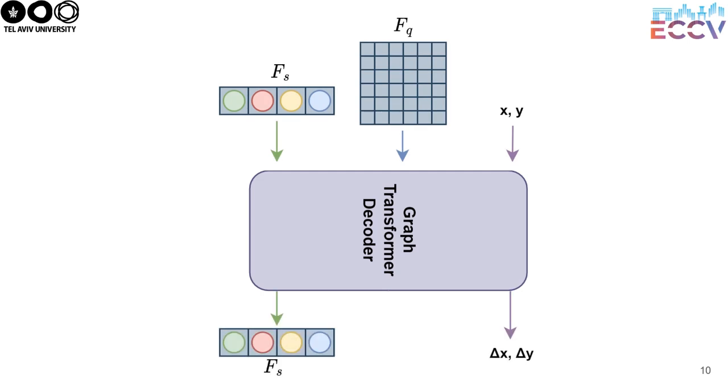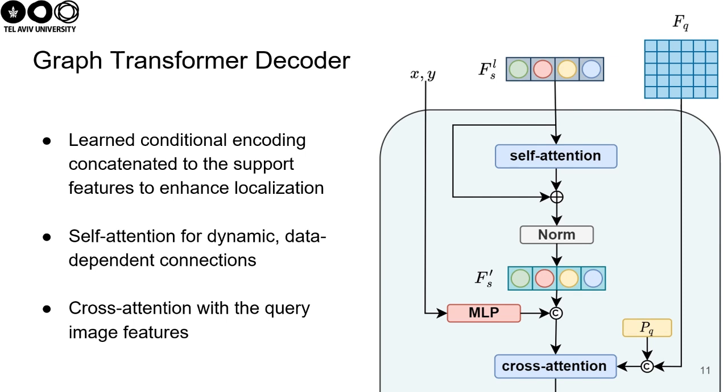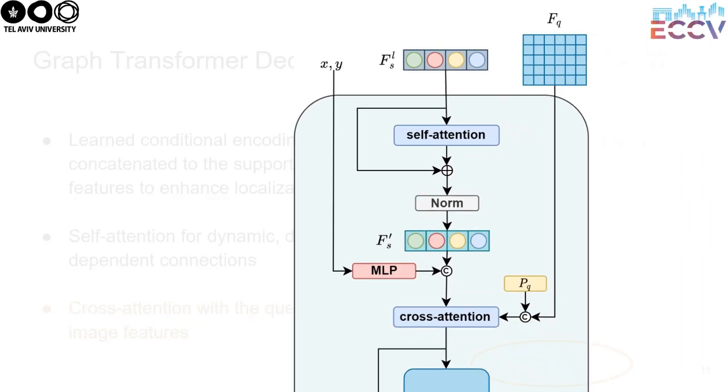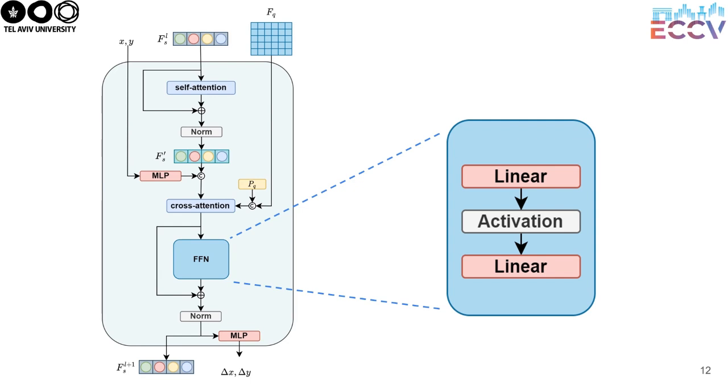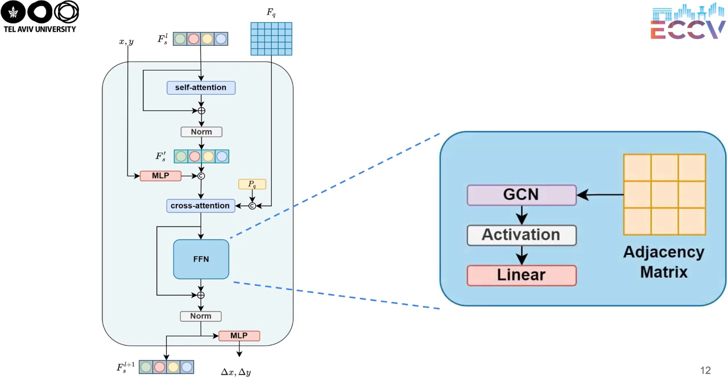We implemented the structure prior into the transformer decoder. Specifically, our design is based on CAPEformer, changing the decoder to a graph-based module. The decoder has three main components: self-attention, cross-attention, and a feed-forward network. Self-attention allows for adaptive interactions among support key points. Cross-attention augments support key points representation by extracting localization information from the query features. Lastly, we replace the feed-forward network from a simple MLP to a GCN-based network to process the output key point features as a graph. These layers further concentrate the key point feature, facilitating the exchange of information between neighboring key points in the graph.